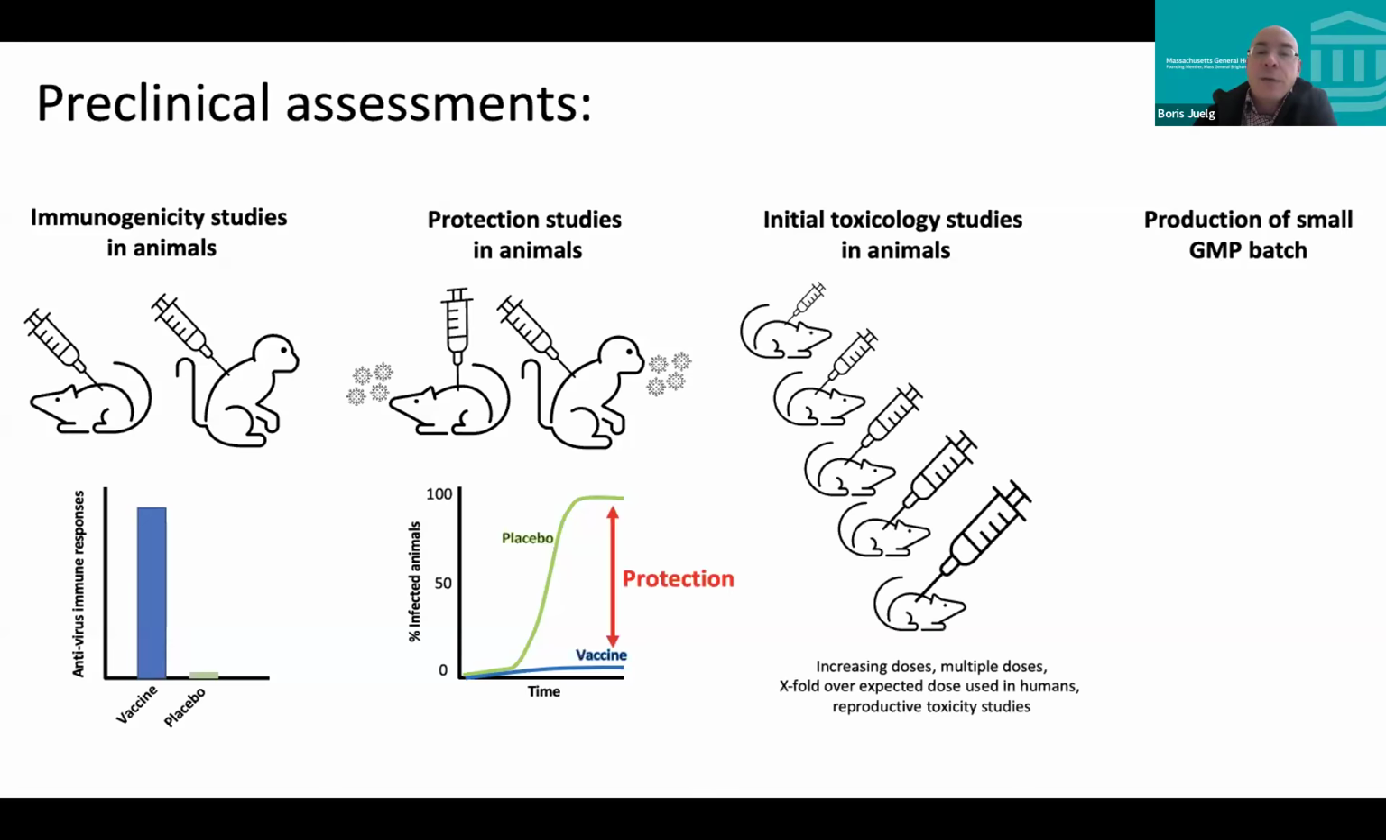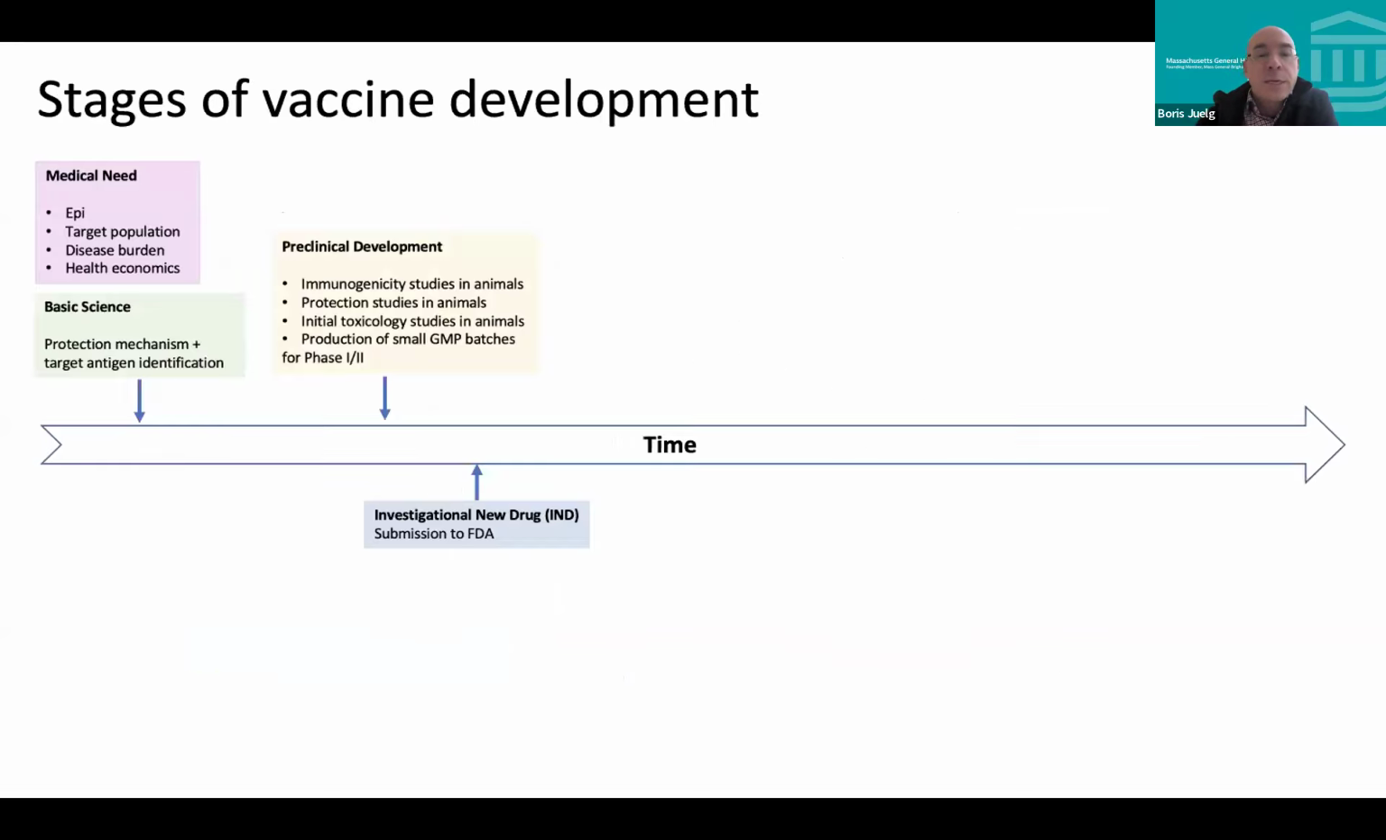And now you want to see how much of this vaccine you can give to animals before it becomes really toxic. So you overexpose your animals in these toxicology studies with significantly higher amounts than you would ever prescribe for human studies. And this is what gives you a range of what the toxicity of your product is. And then you produce your small good manufacturing practice batch that is then approved to move into human testing.